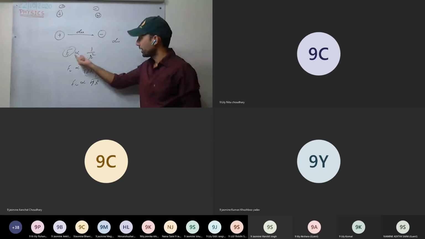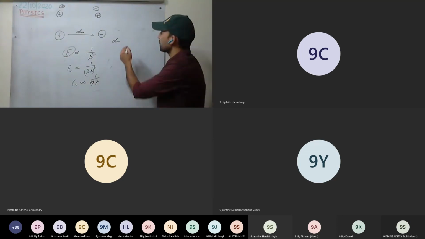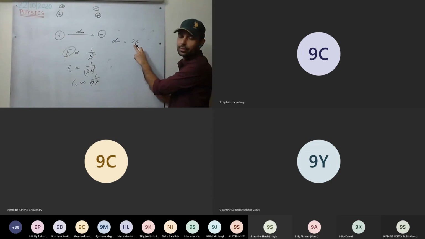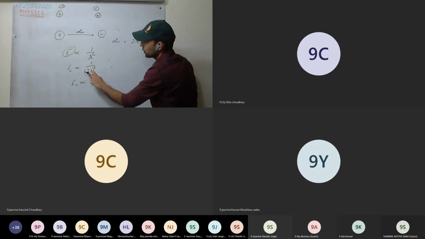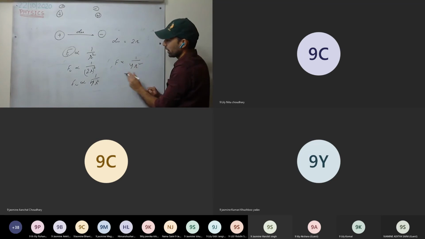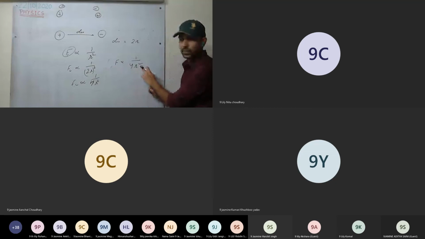That force is inversely proportional to the square of the distance. If distance changes to 2r, that is, distance is doubled, now the force will be proportional to 1 upon 4r squared. (2r) the whole squared, so 4r squared. So force becomes 1/4.